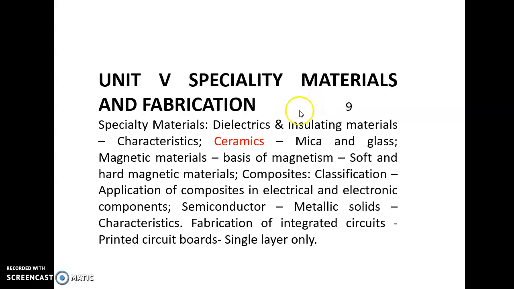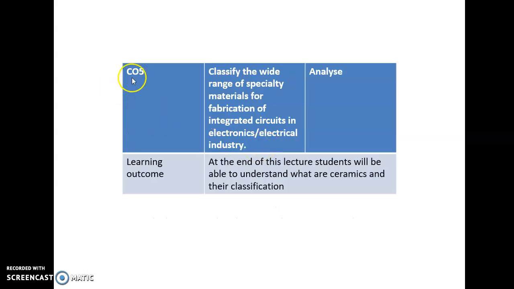Today we are going to discuss Unit 5, Specialty Materials and Fabrication, in which we'll be specifically discussing ceramics. The course outcome for this lesson is to classify the wide range of specialty materials for fabrication of integrated circuits in the electronics and electrical industry.